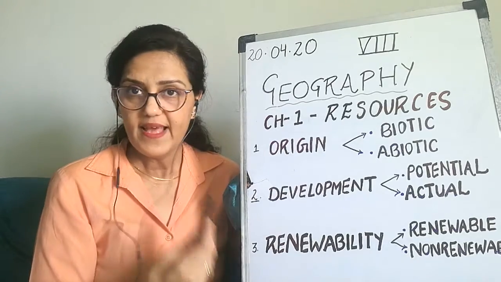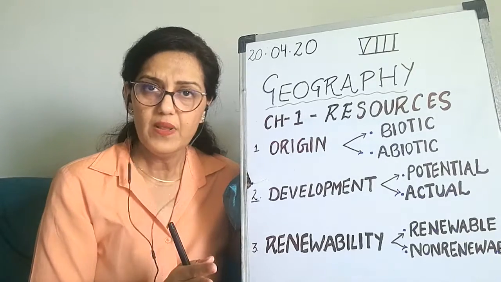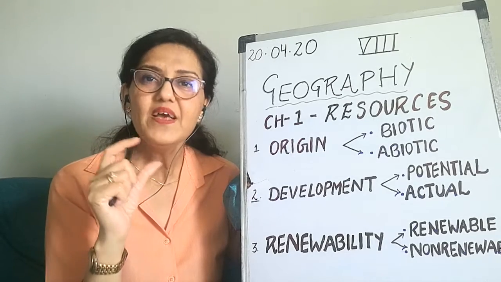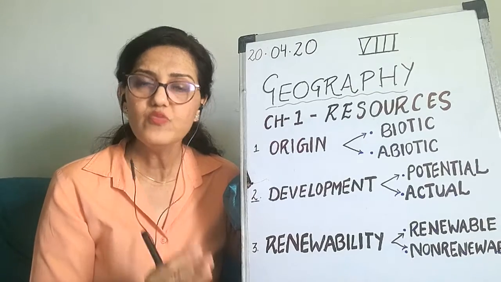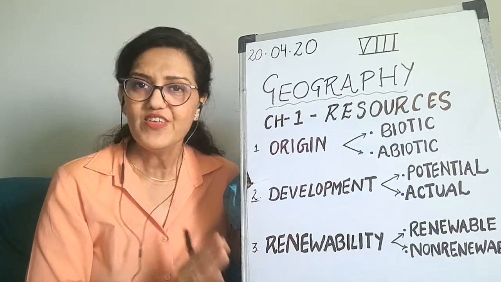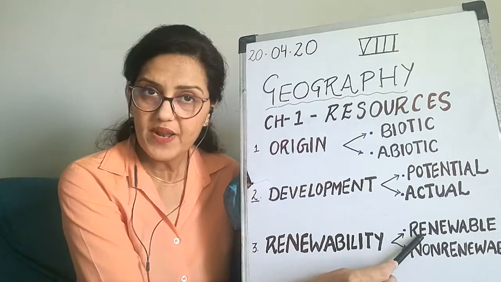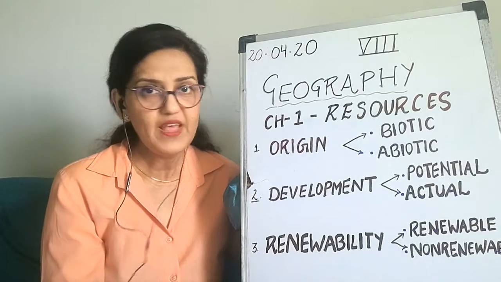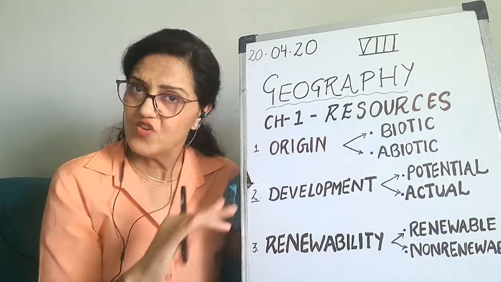Now I am coming to my next point, children. This is renewability. Some resources are renewable, some are not. The resources which can be renewed in a short period of time are called renewable resources. And the resources which, once consumed, once used, cannot be renewed are called non-renewable resources. So on the basis of renewability we have two types: renewable and non-renewable. Renewable are sunlight and water, and non-renewable are coal, petroleum and minerals. Once they are consumed, they are finished.